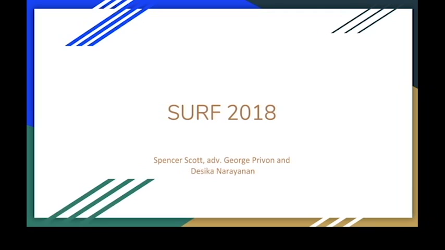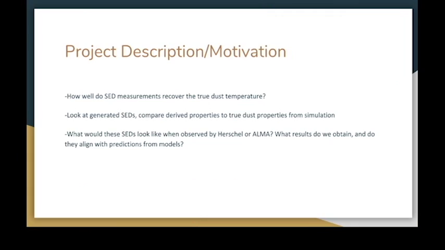So now to talk about my research for this summer. First, what am I doing? What I'm trying to find out is how well do SED measurements recover the true dust temperature of galaxies. To do that, I'm going to look at the SEDs generated from simulations and compare the derived properties from using observing techniques to the true dust properties that we know from the simulations.